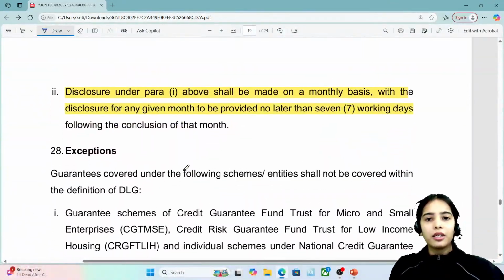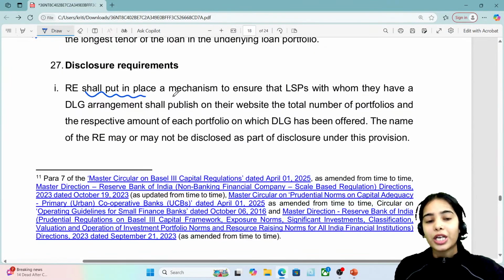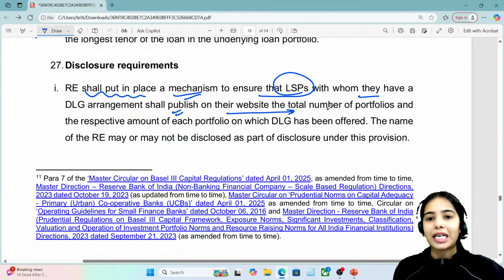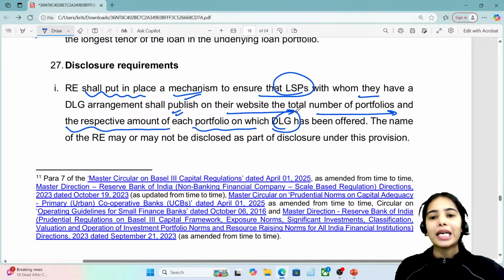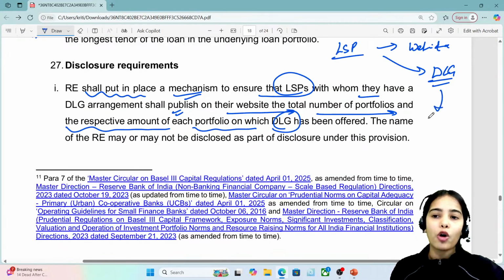Now the next is that the regulated entity shall put in place a mechanism to ensure that the LSPs with whom they have a DLG arrangement publish on their website the total number of portfolios and the respective amount of each portfolio on which DLG has been offered. So basically the LSP on its own website should showcase how many DLGs it has given, for how many loans, and for how much of the loan portfolio.